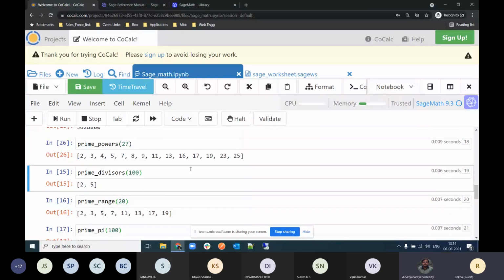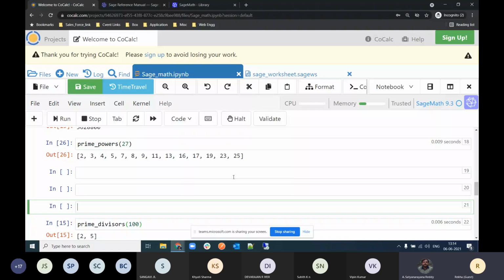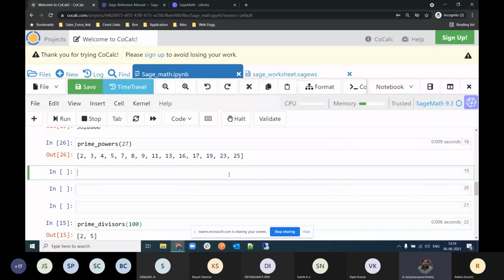Shivangi, do you want to include 20 also in the given command? See, here the function behaves like that. For example, can you type range of 10, Rekha? Yes, sir. Range of 10. Do not press enter, press shift enter.